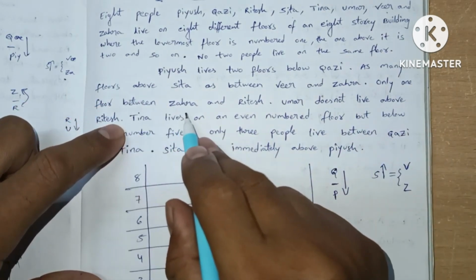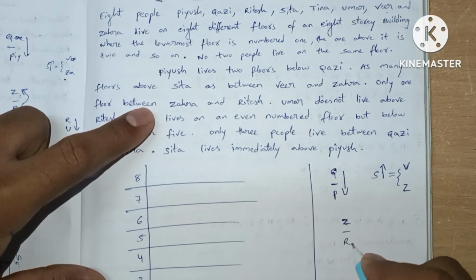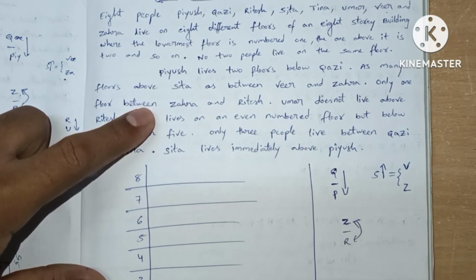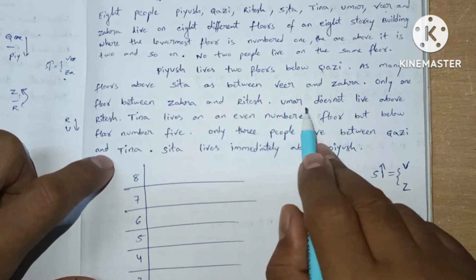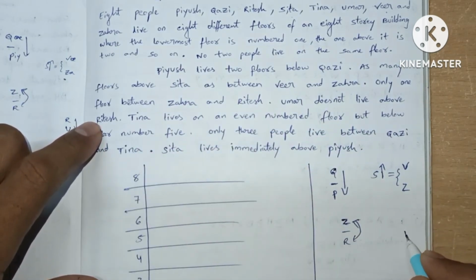Only one floor between Jahra and Ritesh. Umar does not live above Ritesh, means Umar lives below Ritesh.